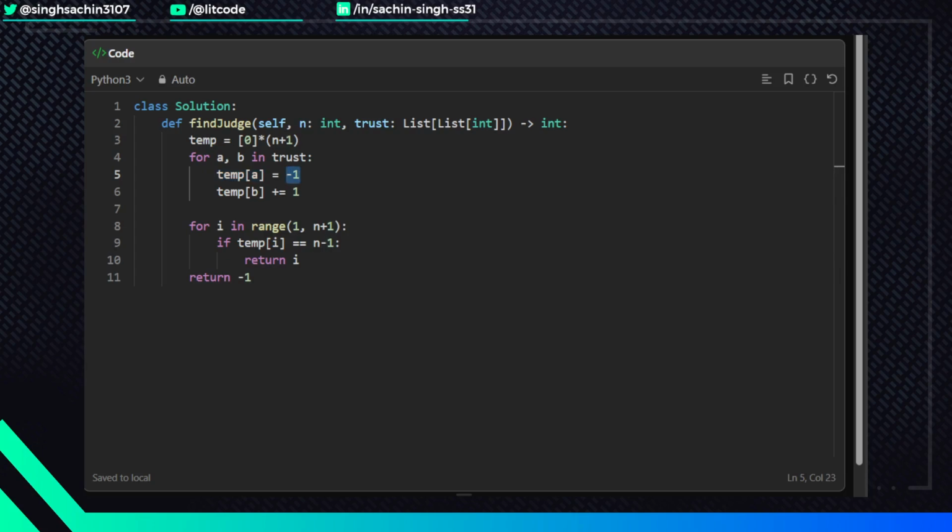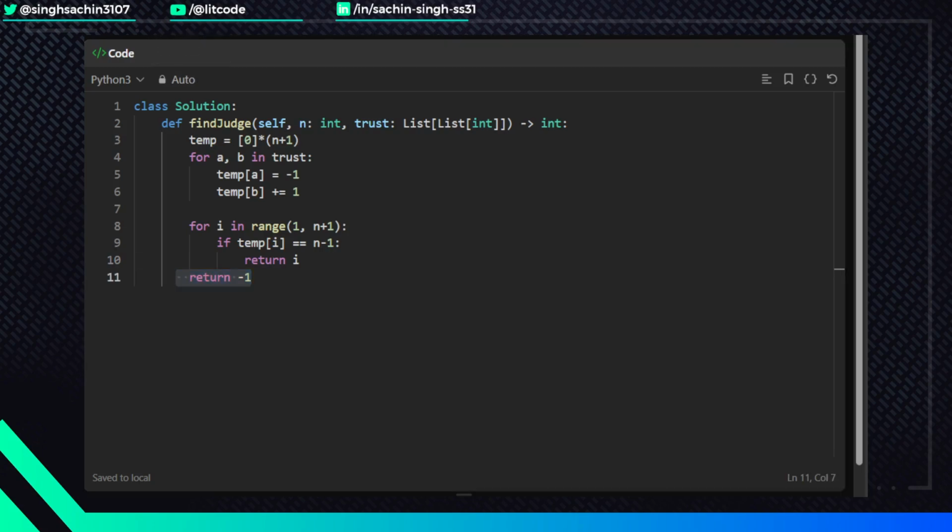And b is the node who is getting the trust of a, so that's why we are adding 1 to it. Next I am running a loop from 1 to n plus 1. It will be running from 1 to n, because the last number is obviously not included in the range function. And if we satisfy this condition which we just talked about, temp[i] equals n minus 1, then we will simply return the label of the judge. Otherwise, if we don't find any person who satisfies this condition, we will be returning -1.